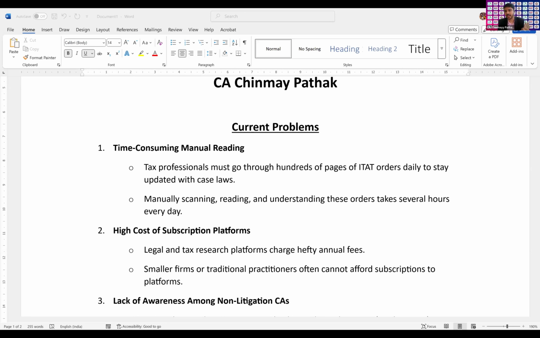Every day, a CA comes to his office in the morning, 11 a.m. For example, he just has to select the previous date. For ease of reference, I'm using 23rd of May. Once you click on get captcha, it will get the captcha from the ITAT's website.